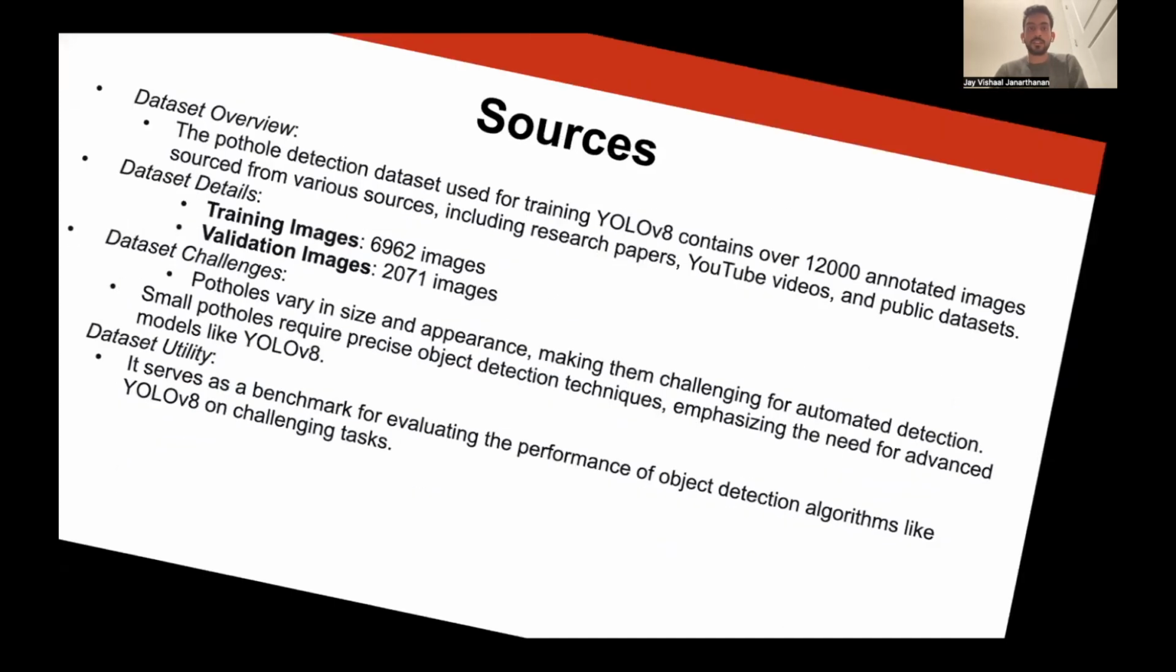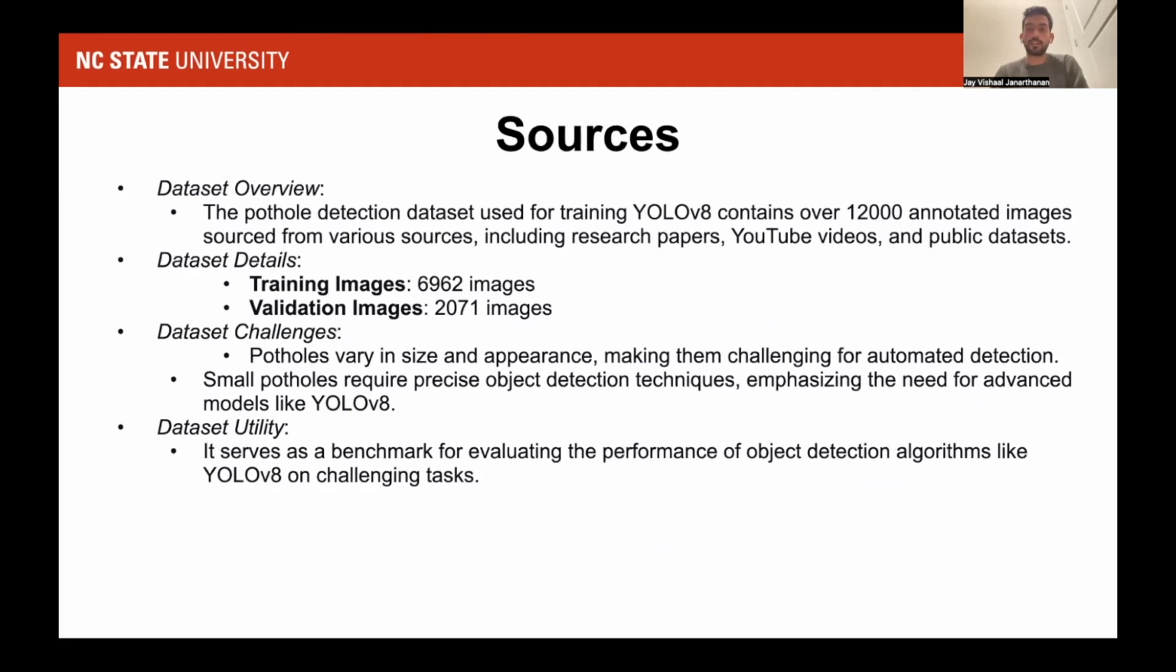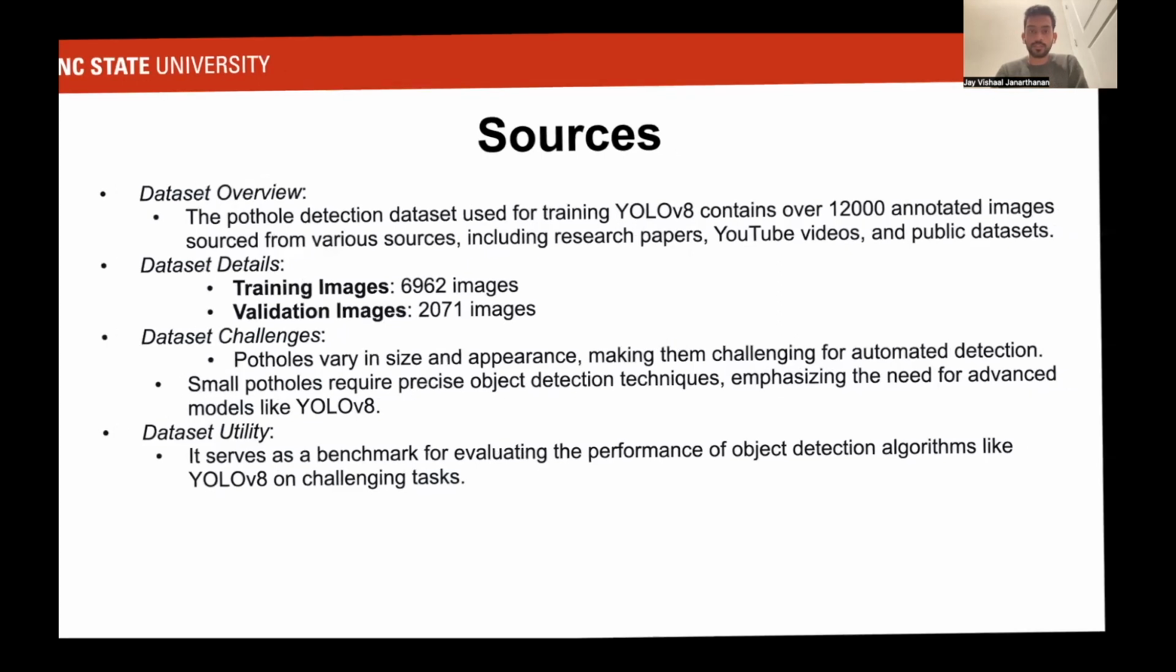The sources of our data sets were different research papers, RoboFlow, and Kaggle as well. We got around 12,000 images, out of which we used almost 7,000 for training, 2,000 for validation, and the rest for testing. The challenges that we gave our model through our dataset: we made sure we included images in bad weather conditions, good weather conditions, high light, and low light. Also, we made sure that the images had potholes of similar shapes to the traffic signs. So we made sure that we had all those images.